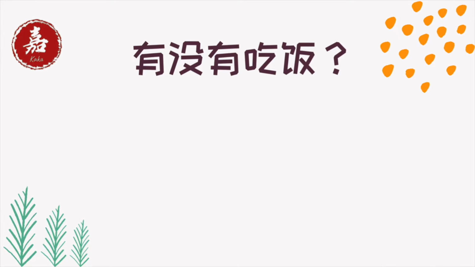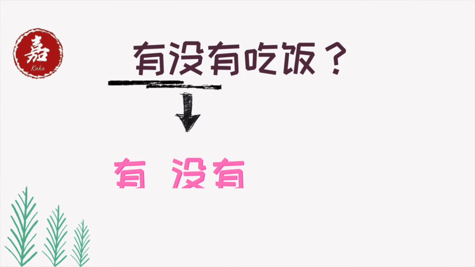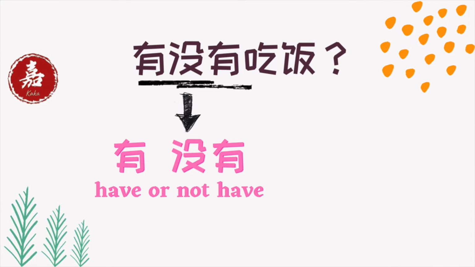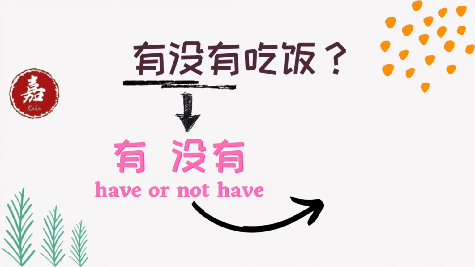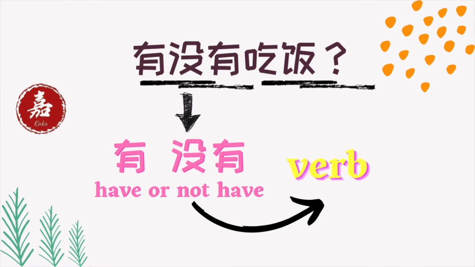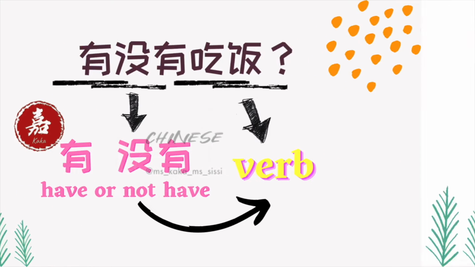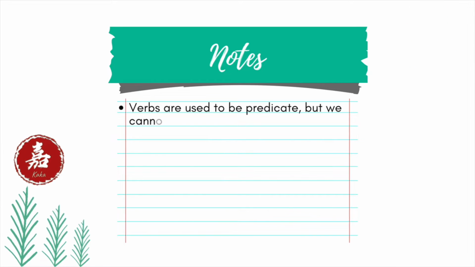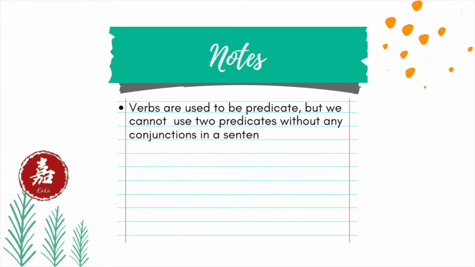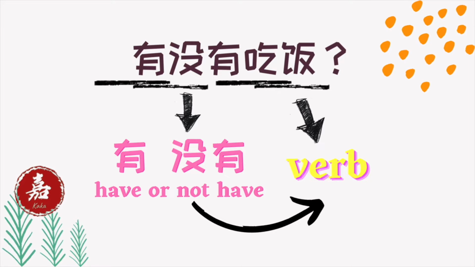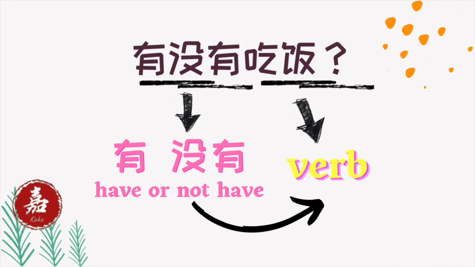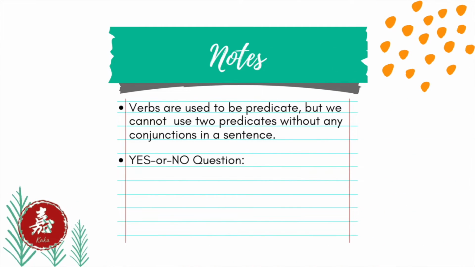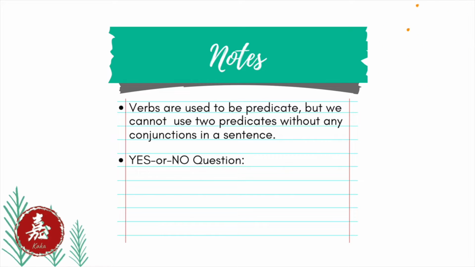有没有 is used to ask yes or no questions, but it's asking about have or not have something, which is a verb, while 吃饭, to have a meal, is a phrasal verb. We all know that verbs are used as predicates, but we can't use two predicates without any conjunctions in a sentence, which means 有没有吃饭 has two predicates. It is grammatically wrong. Then how do we ask yes or no questions properly in a verbal predicate sentence?